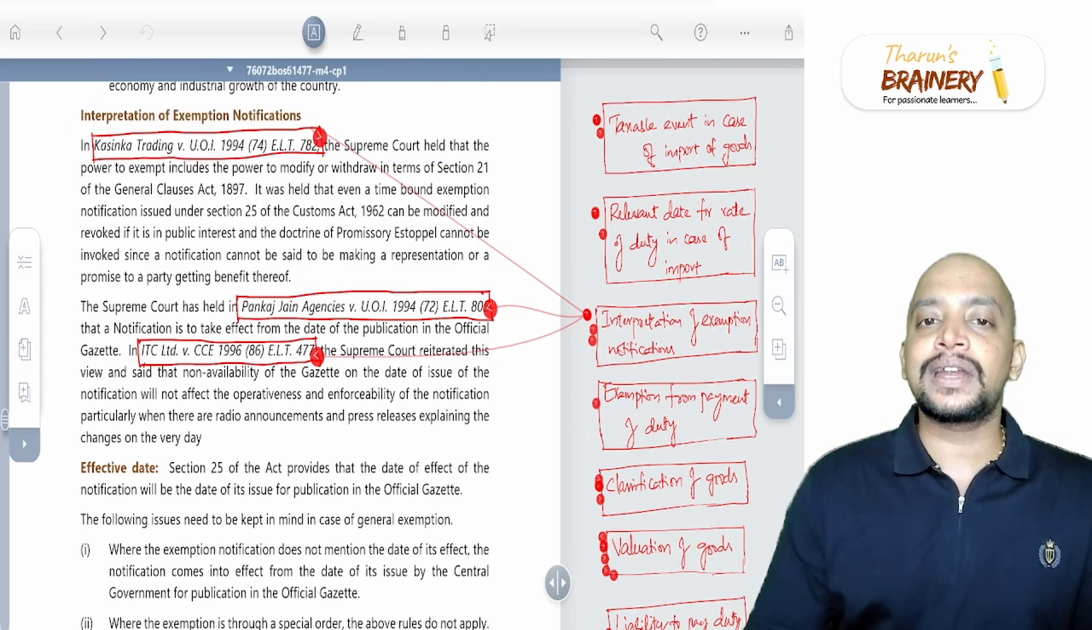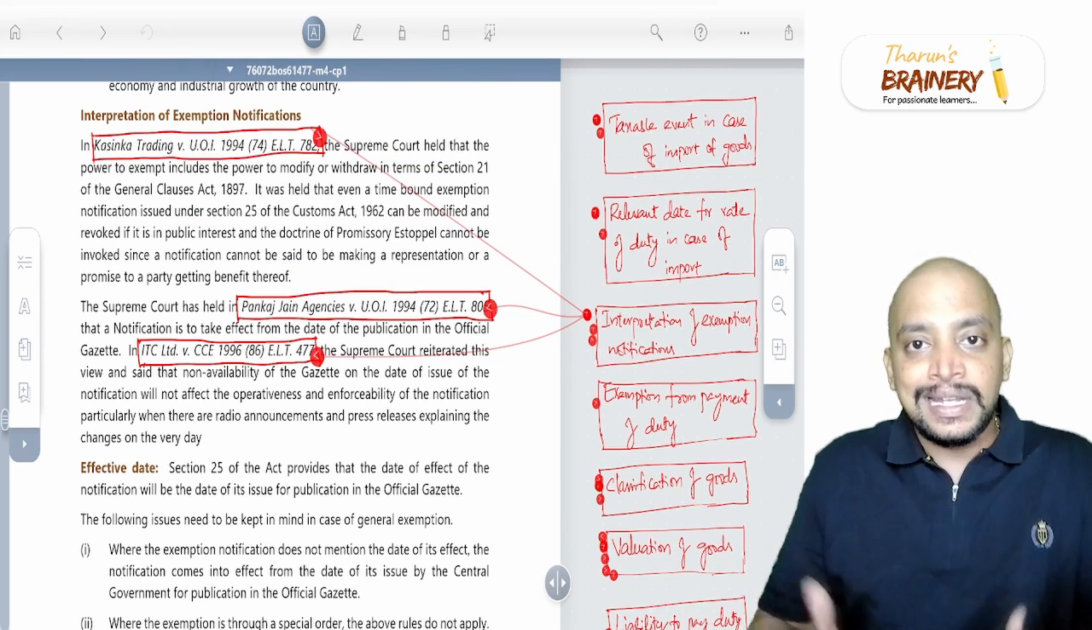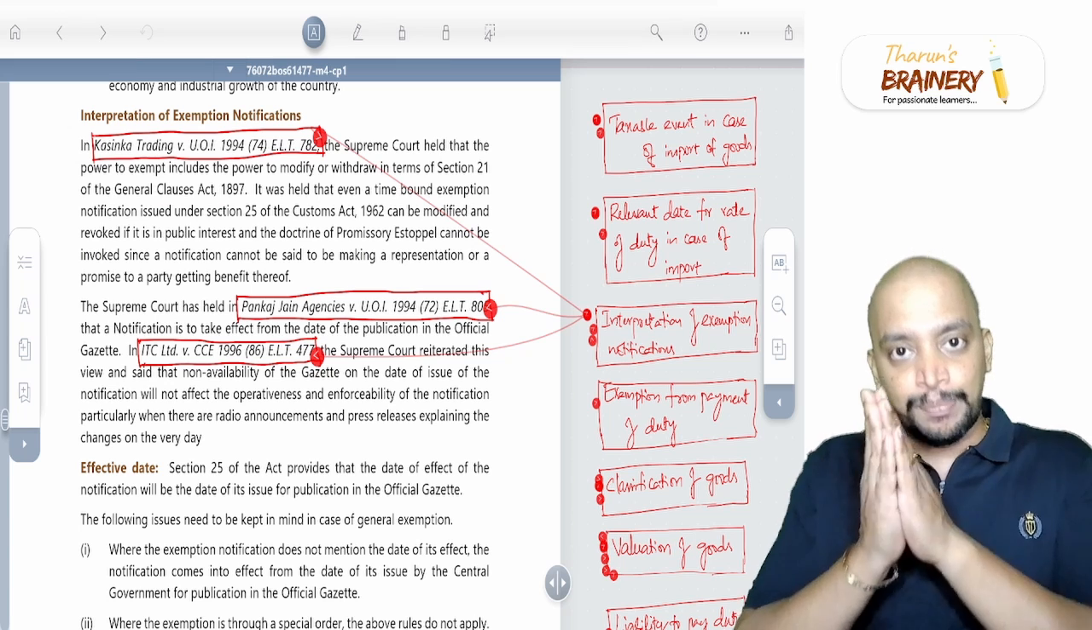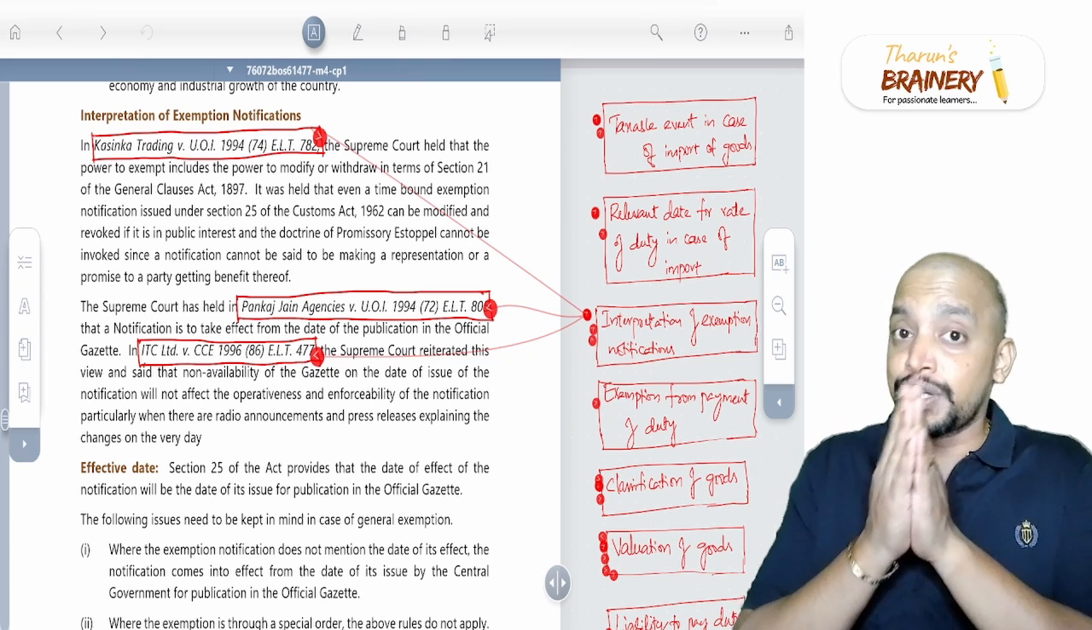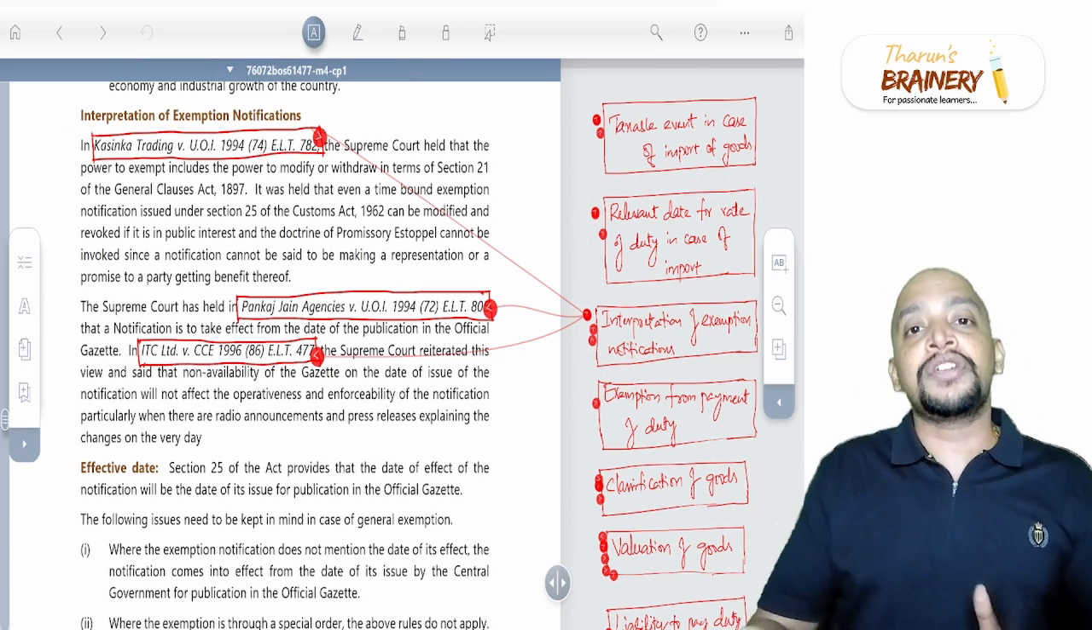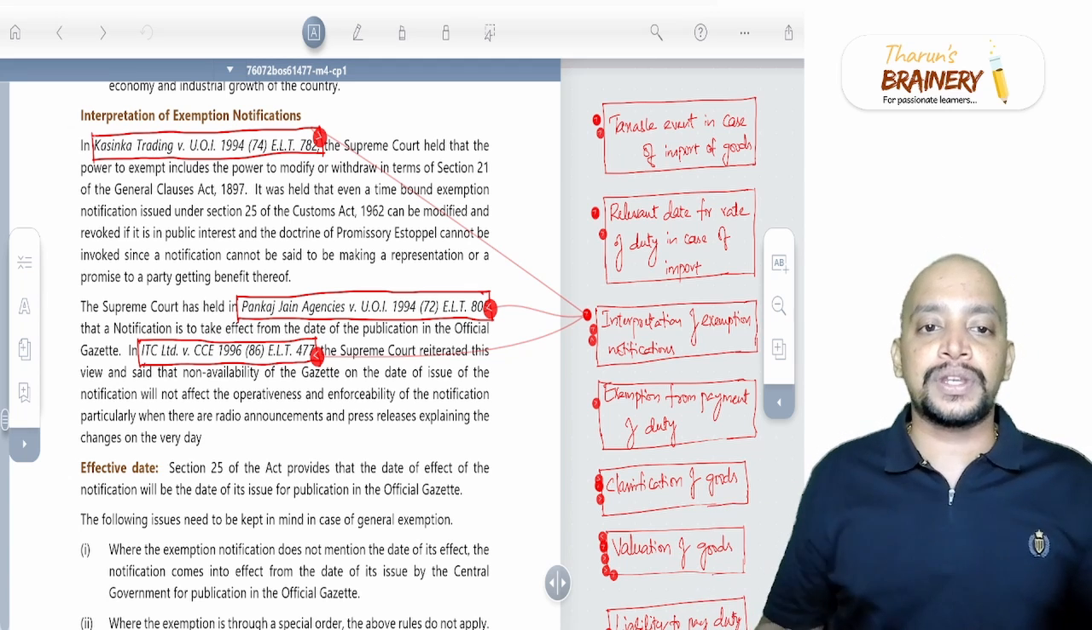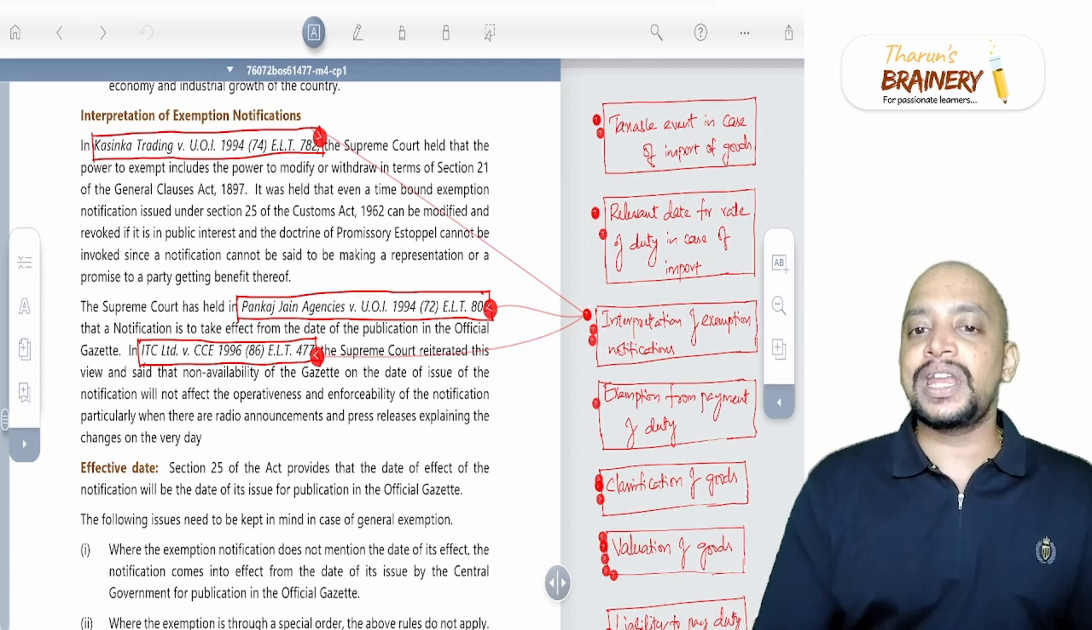It does not mean that once a notification is given, it will be binding; not like that. The power to give an exemption notification also includes in its power the power to modify or revoke that exemption. Then another case, Pankaj Jain Agencies.